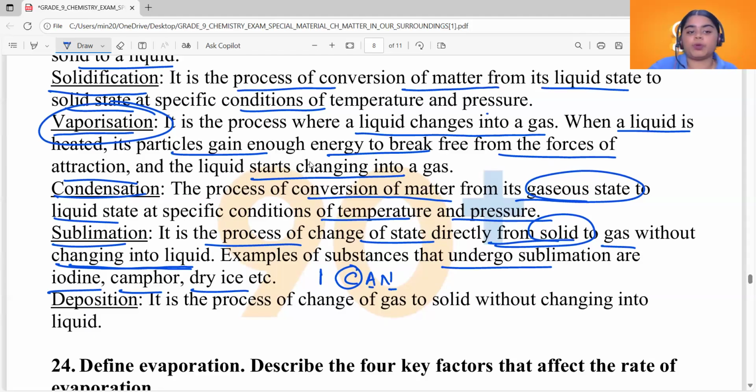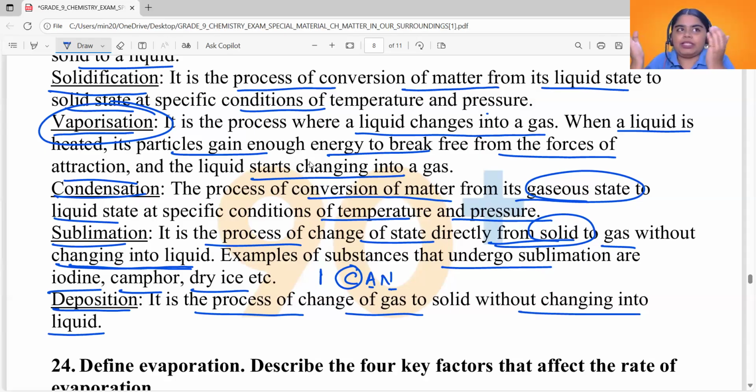And then see the last process. It is deposition. Now what is deposition? It is the reverse process of sublimation. It is the process of change of gas into solid without changing into liquid. You can simply think of it as gas getting converted into solids and getting deposited. So solids get deposited, not gases. That's one way you can think of it. Deposition is the process of change of gas to solid without changing into liquid.